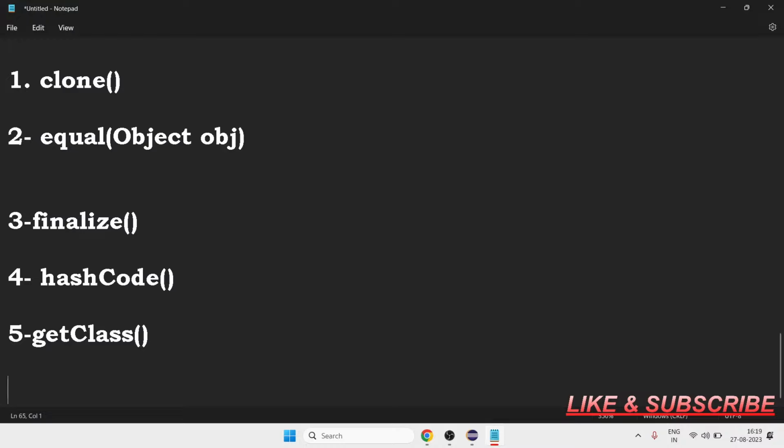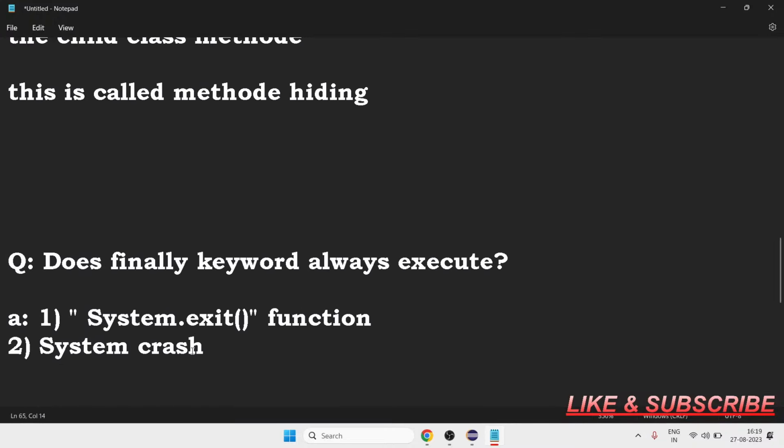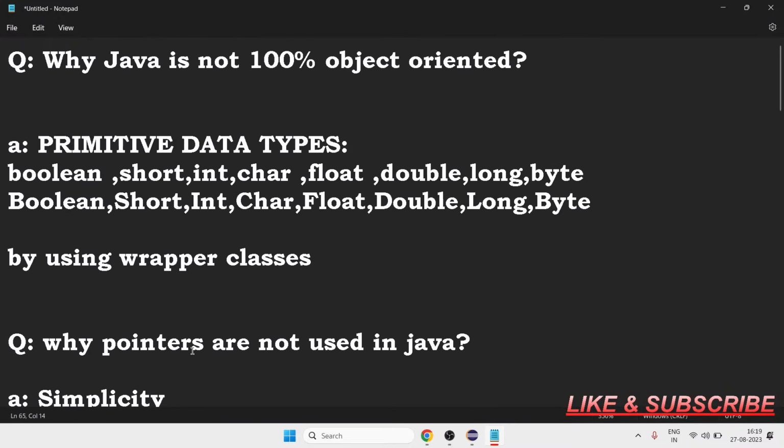I am mentioning here the five methods that we generally use. But there is one other method, toString. This one you will use n number of times in future, so you will get used to it. The toString method is also present in the Object class. So there are a lot of important methods that you will be using in future. These are important interview questions, and whether you are from a CS or non-CS background, it will be beneficial for you.